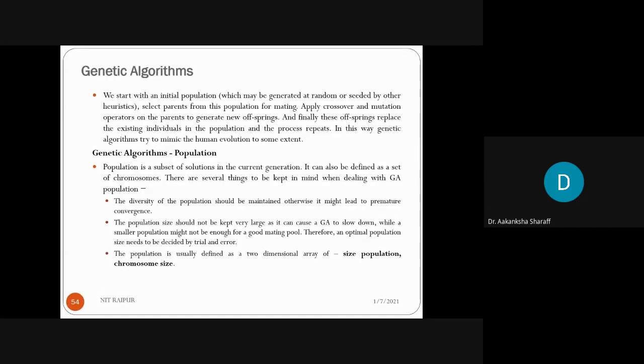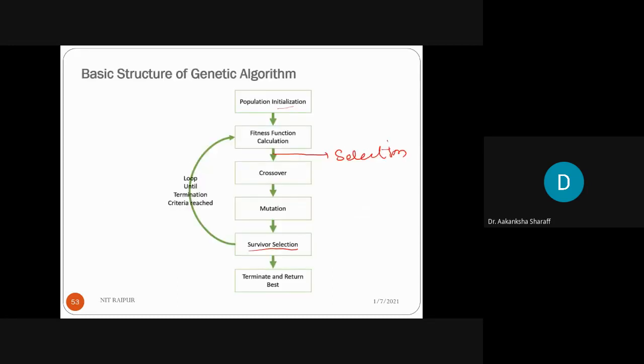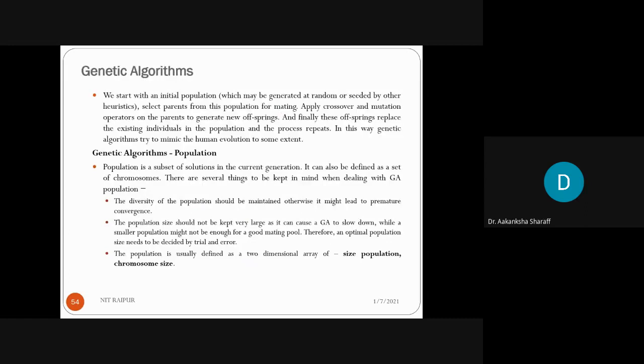Now, whatever terminologies we have seen here, the population initialization. What exactly should be in the population, or what exactly is the population? Can anyone tell what the population is in a genetic algorithm? As I discussed in the previous slides, what is the population? A set of initial solutions, or you can say a set of solutions or a set of chromosomes.